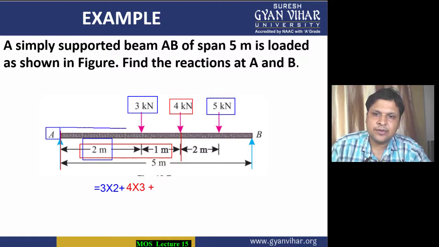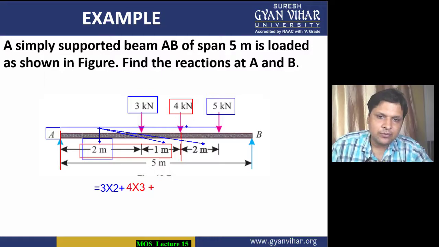We will take the distance from here to here. We will have to add this distance given, as well as this distance given, in order to calculate the complete distance of 5 kilonewton from point A. So it will be equal to 2 plus 1 plus, which is equal to 5.